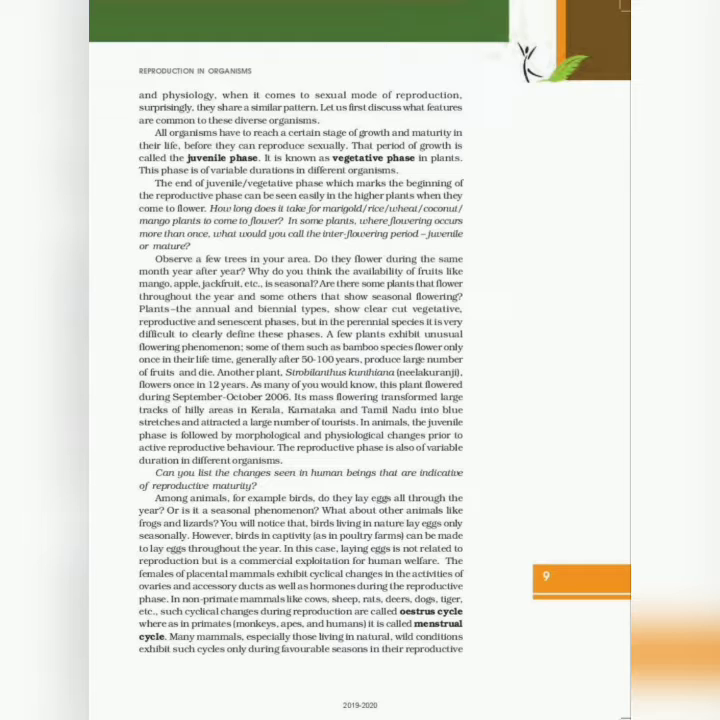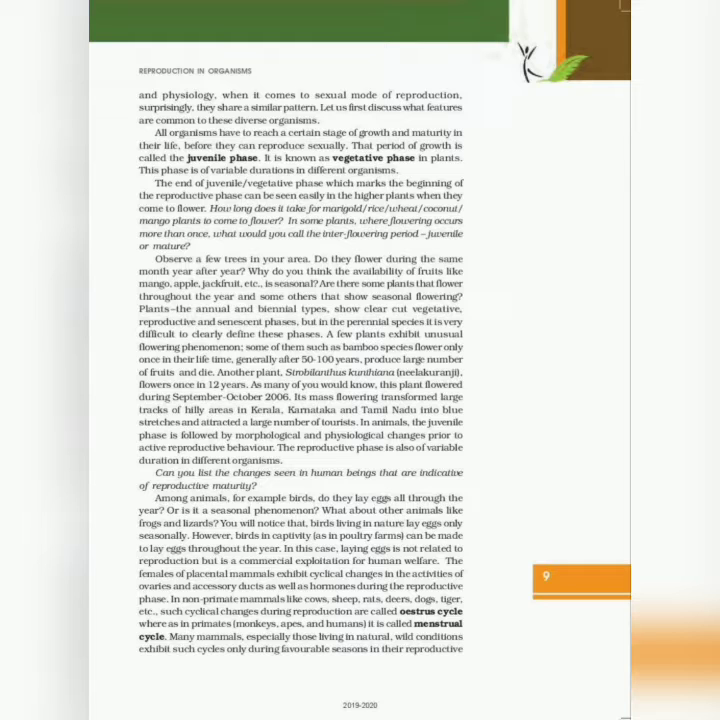All organisms have to reach a certain stage of growth and maturity in their life before they can reproduce sexually. That period of growth is called the juvenile phase. It is known as the vegetative phase in plants. This phase is of variable duration in different organisms. The end of the juvenile vegetative phase, which marks the beginning of the reproductive phase, can be seen easily in the higher plants when they come to flower.